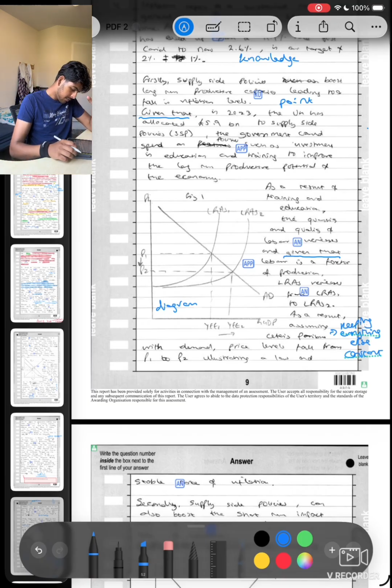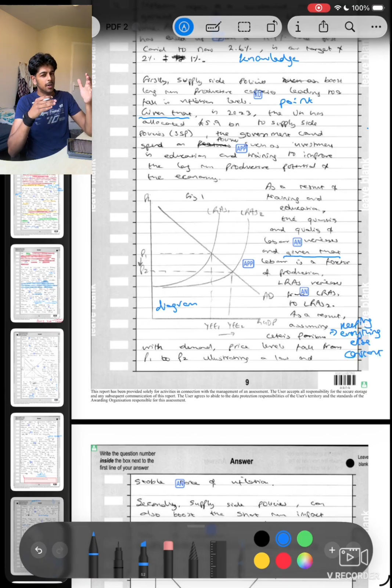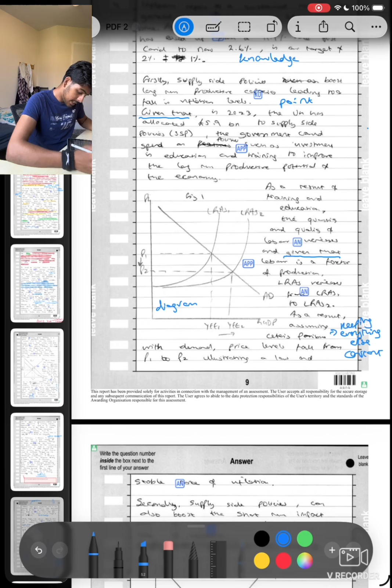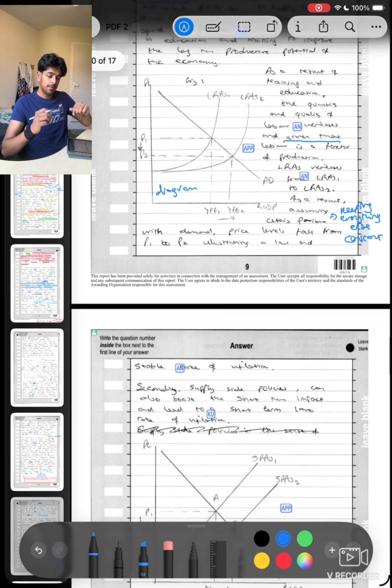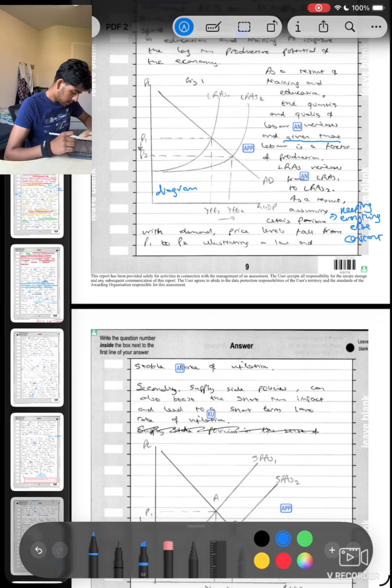Nice and easy. Assuming ceteris paribus with demand side, there's no demand side shocks going on, and this can be used as an evaluation. Like, why would demand be kept consistent? There will always be something shifting demand. There's always some sort of change in the economic activity in the economy. Price level falls from P1 to P2, illustrating a low and stable rate of inflation. I've used my entire chain of analysis to deliver my point, if that makes sense.